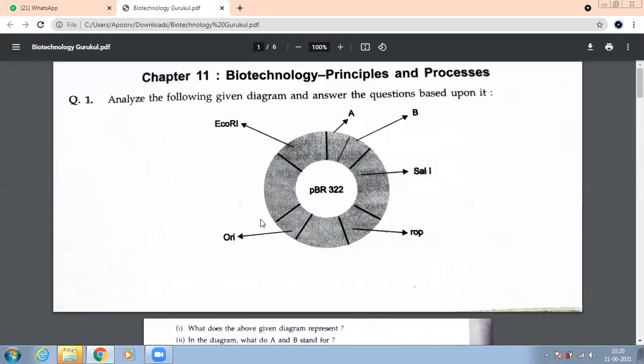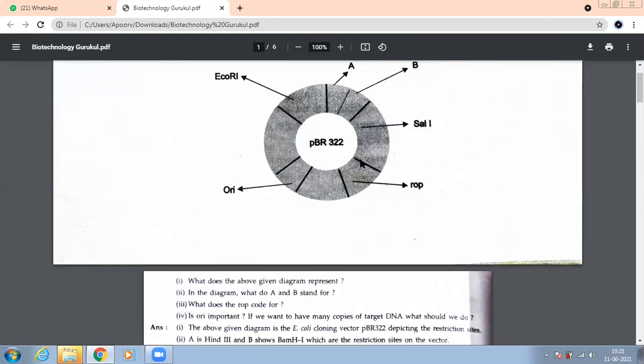But these outer sites we have not learned. Let's try and finish it with me today. This one was HindIII. After HindIII, what is this? BamHI. Very good.